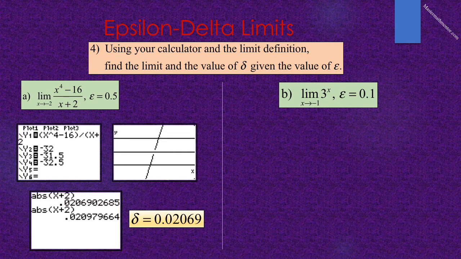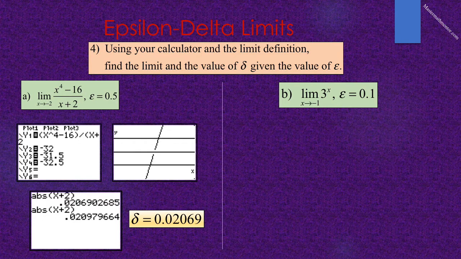We then find the intersection of our function with the lines -31.5 and -32.5. In each case, we get an x value and then calculate the absolute value of x plus 2. This will give us our delta values.